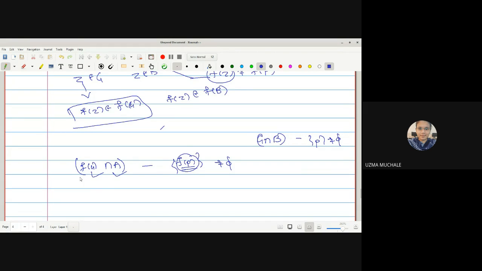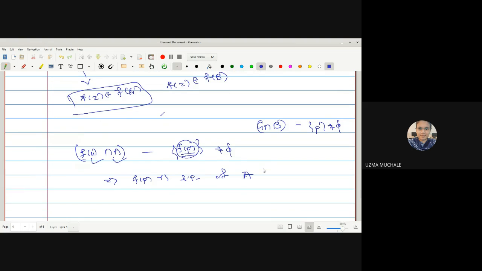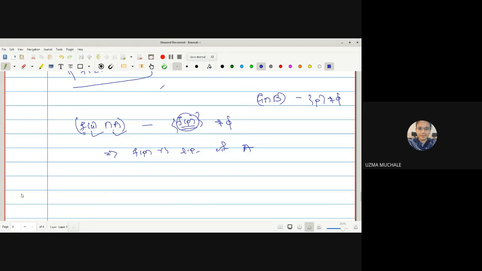So we can say the intersection of the set with the open set minus the point f of p is non-empty, which implies f of p is a limit point of A. Hence I can say that the derived set of A is non-empty, which implies Y2 star, or we can say Y2 one, is a countably compact space.